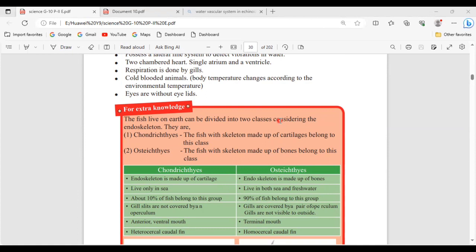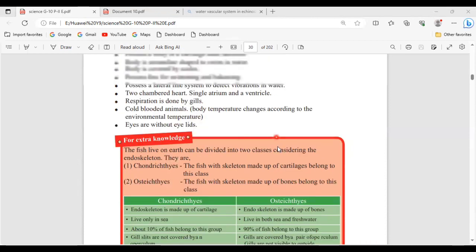So the fishes living under the sea will not have eyes. Okay, because even if they have eyes, they can't see anything. So normally the fishes living in the deep seas will not have eyes. So they have adaptation according to their living environment.